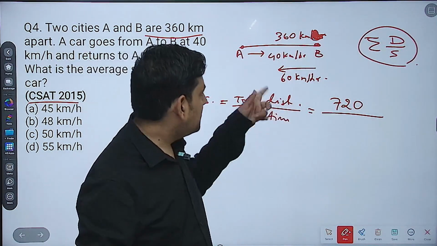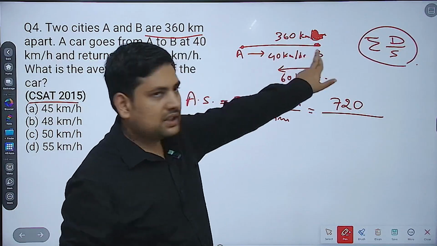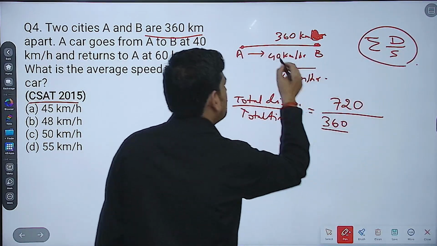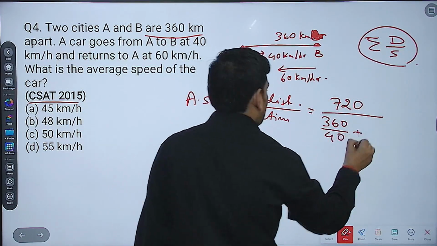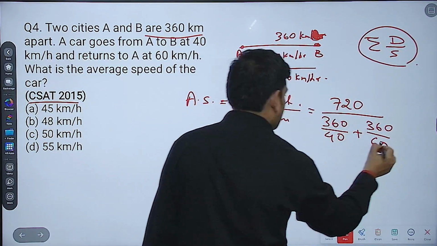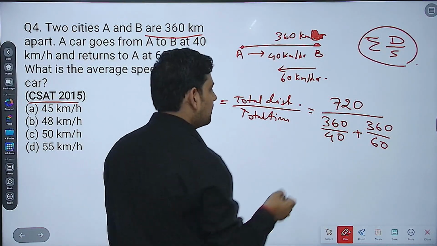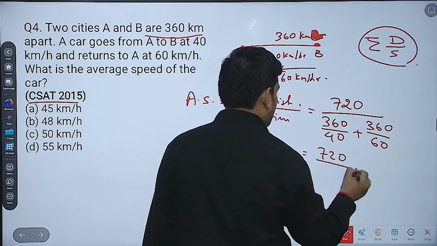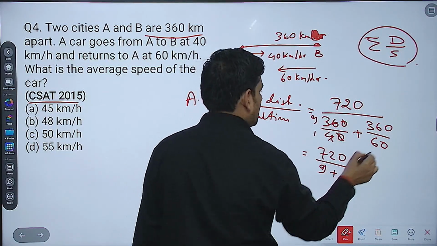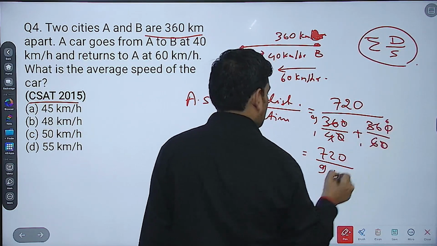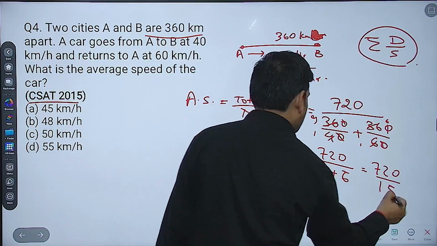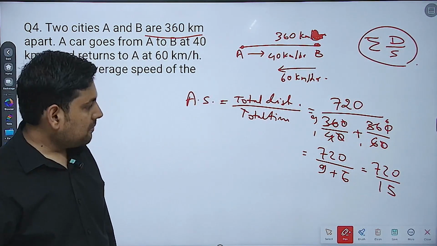So distance upon speed, distance upon speed. Now what is the distance here? 360 kilometers. So this becomes 360 divided by speed. Speed is what? Speed is 40. Then while coming back, distance is again 360 divided by speed, which is 60. How many times will this go? 720 divided by, now this goes 0 0, this will go 9 times, plus 0 0 cancel, 6 times. So this becomes 6. What you got? 720 over 9 plus 6 is 15. Correct? 9 plus 6 is 15.